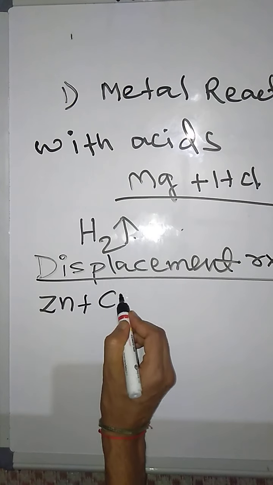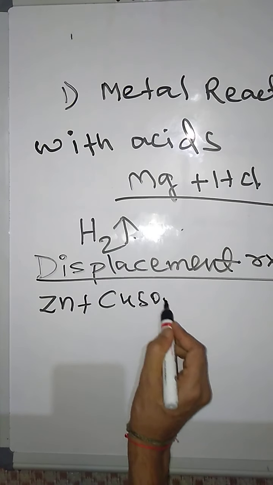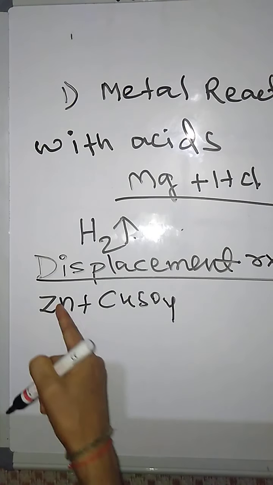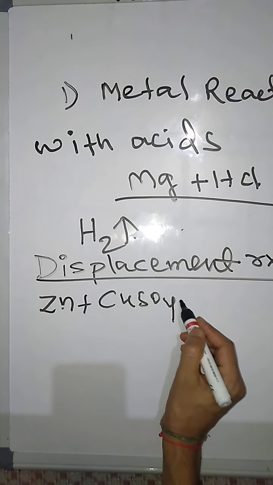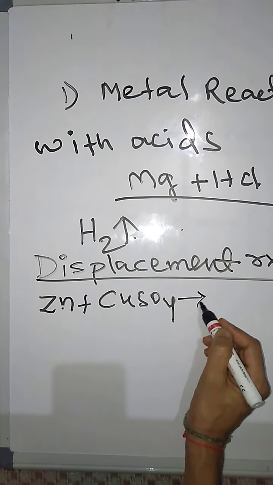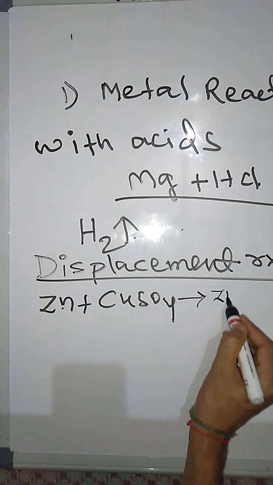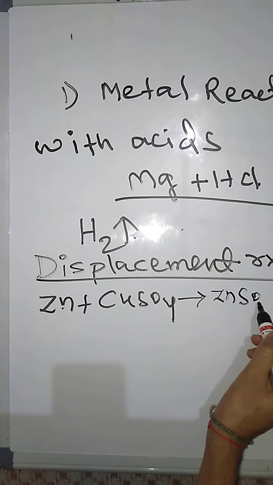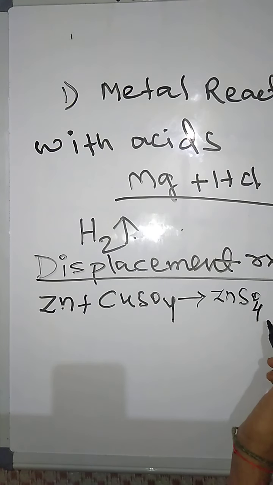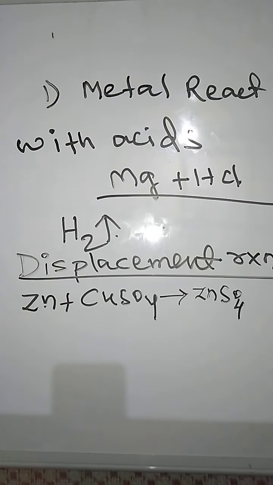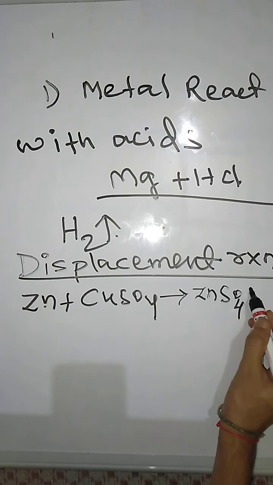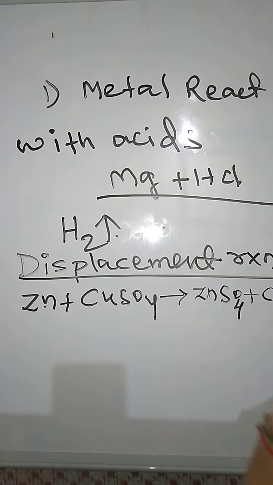Zinc reacts with copper sulfate and forms zinc sulfate, ZnSO4, plus copper.